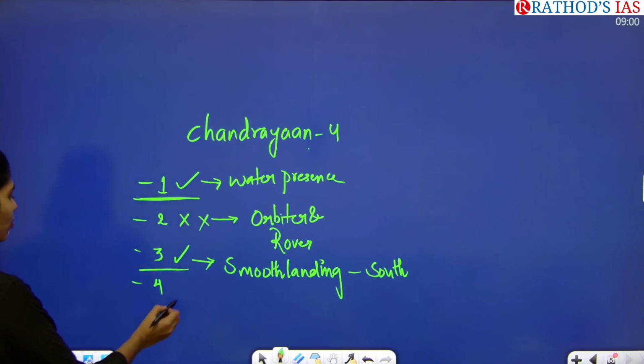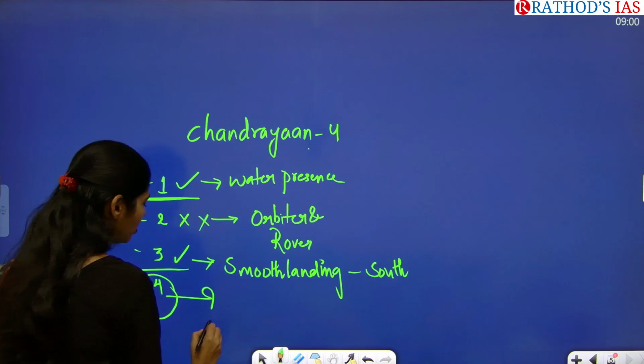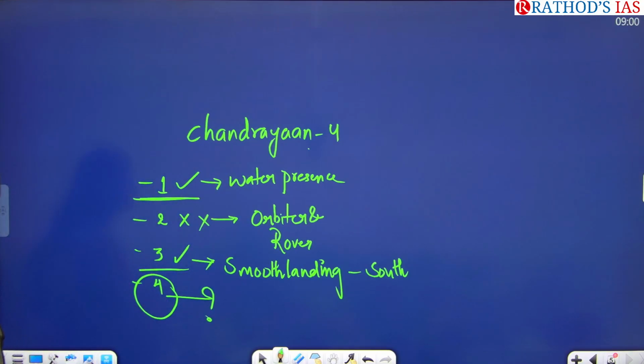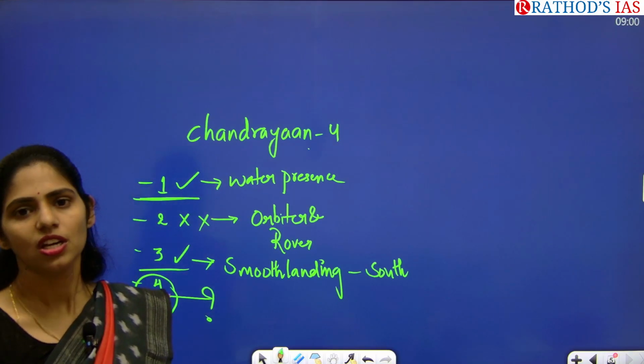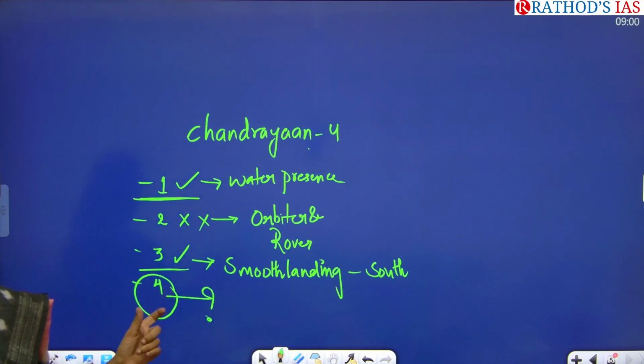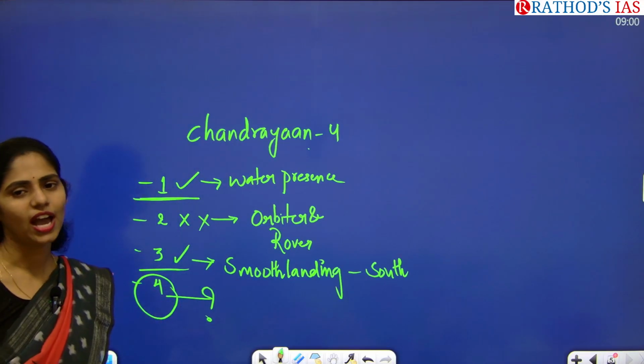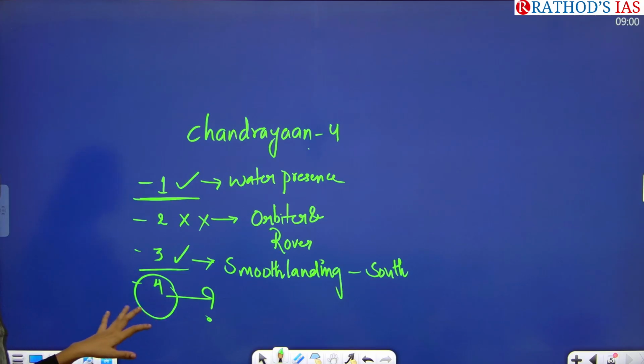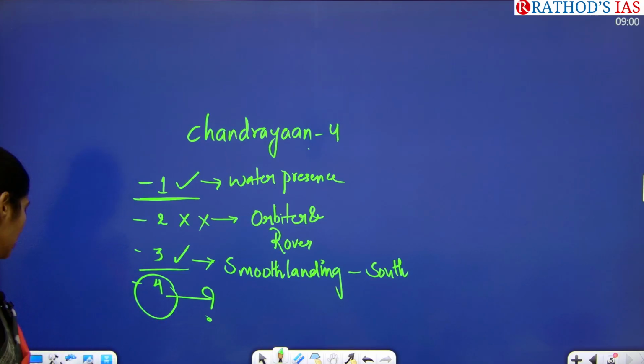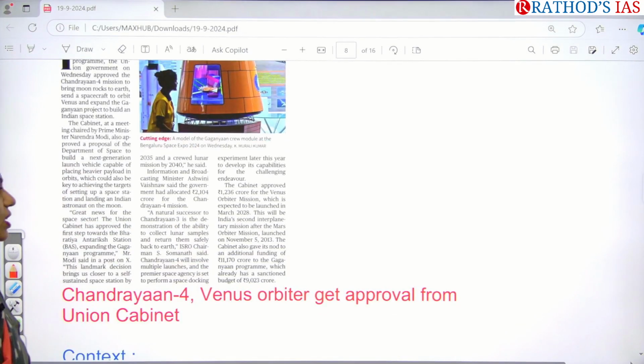And here you have to say what Chandrayaan 4 is about. Chandrayaan 4 is about collecting rocks from the moon surface, and we are going to study these rocks. So this is what the Chandrayaan 4 mission is about. From which subject can you say? From the science and technology point of view.